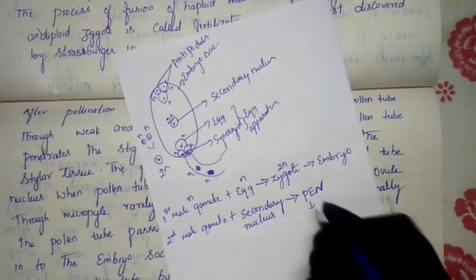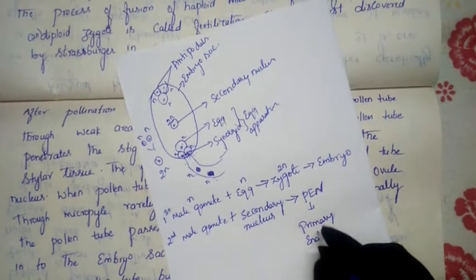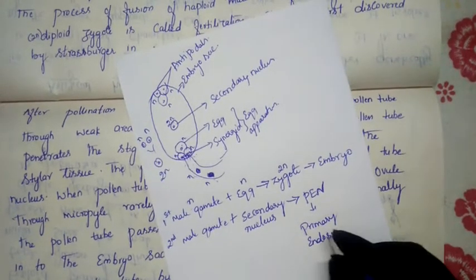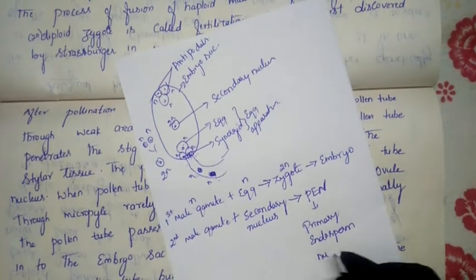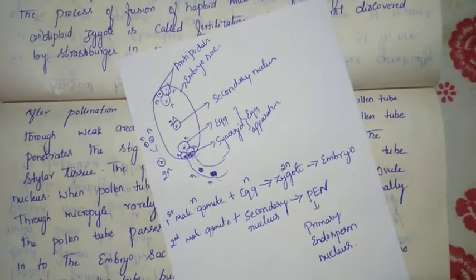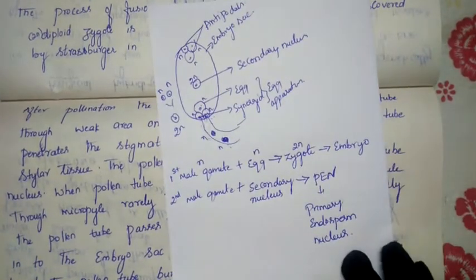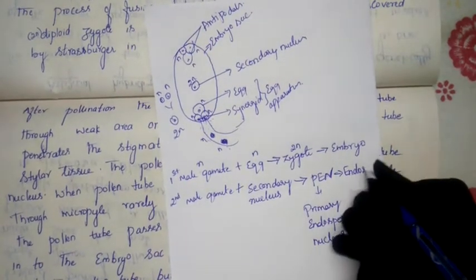PEN means primary endosperm nucleus. Later this PEN will convert into endosperm.